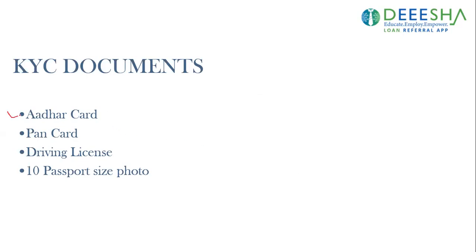Aadhaar card is one of the most important documents that is needed, followed by PAN card that holds all your information on the income tax portal and all the taxation related details. The driving license and 10 passport size photographs are for the verification of documents.